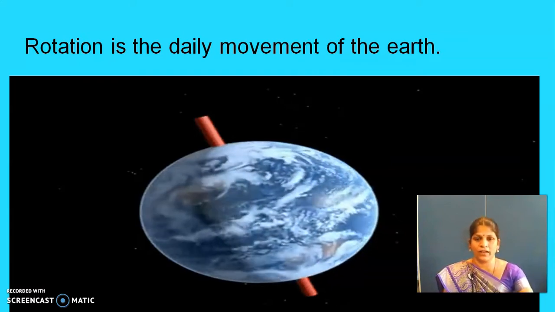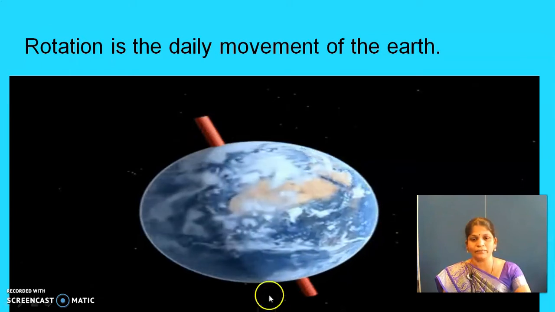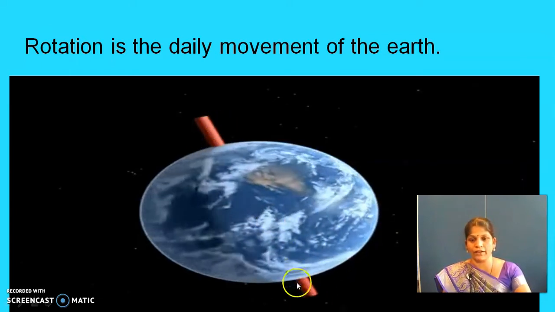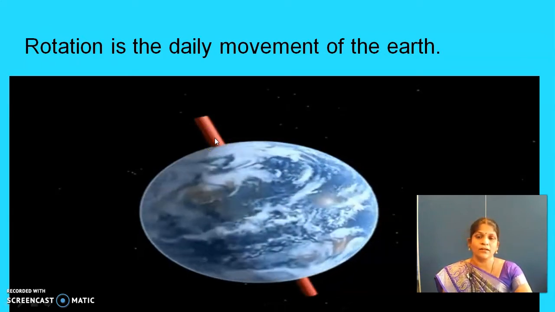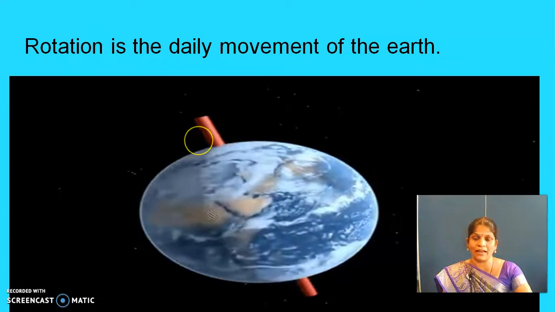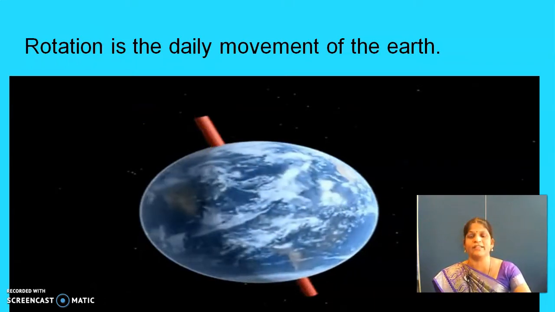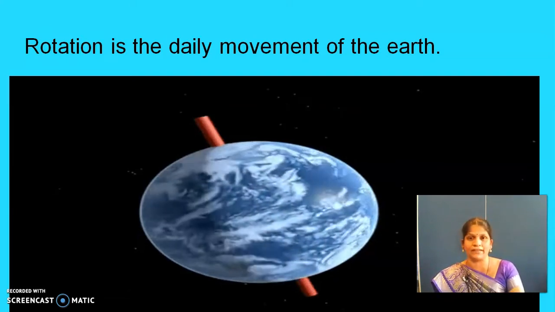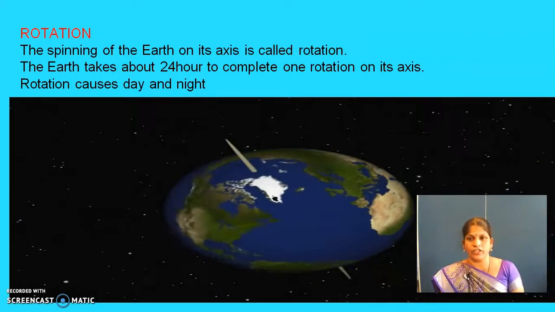Just see how our earth rotates. What is this line? A line is passing through our earth's center. What is that line? Do you know that? What is that line, children? That is called the axis. Okay, it is an imaginary line. You will see in the next slides. Okay, the next is here, rotation.